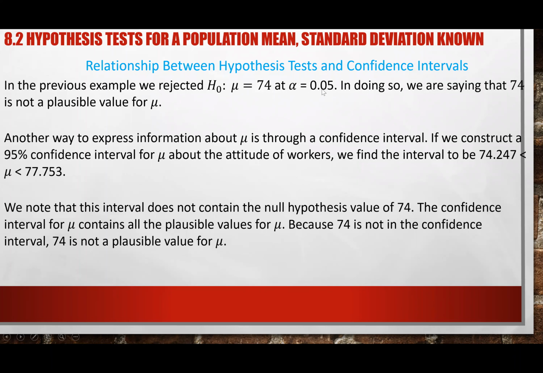If you construct the confidence interval, you have 74.24 less than mu, which is the mean, less than 77.7. That interval does not include the 7.4 that we have here.